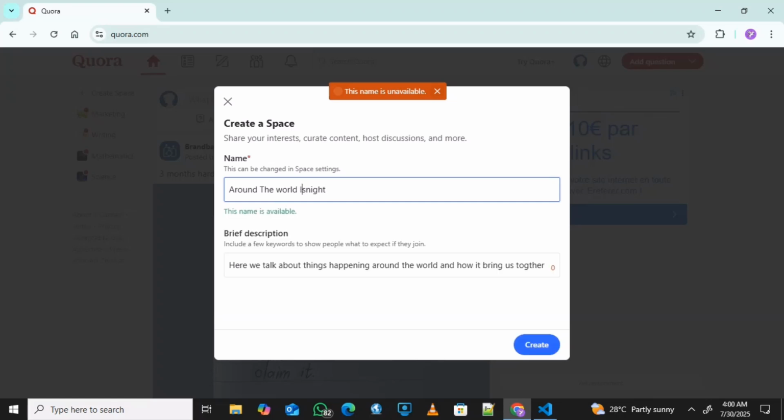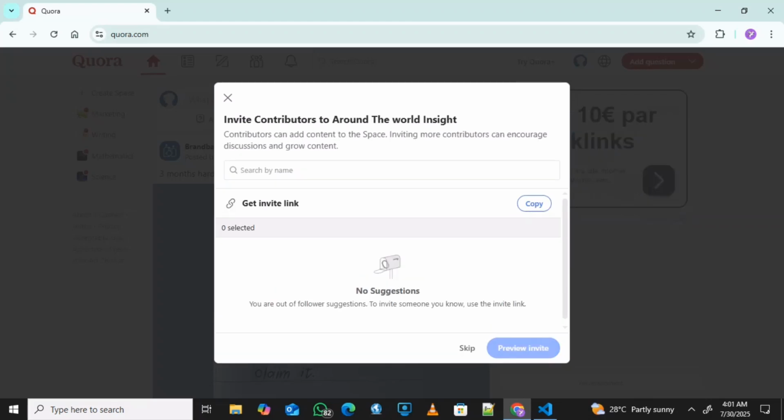So this is insights. I think this one is available now. Then we can press create to create our space. So it is available, and we have created the space.